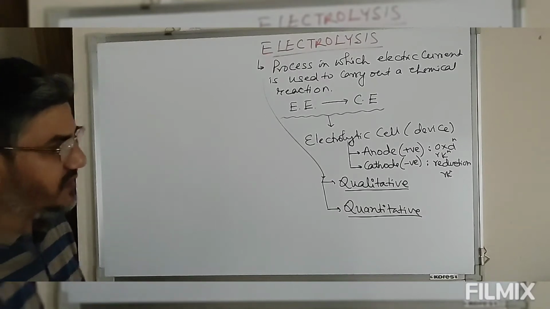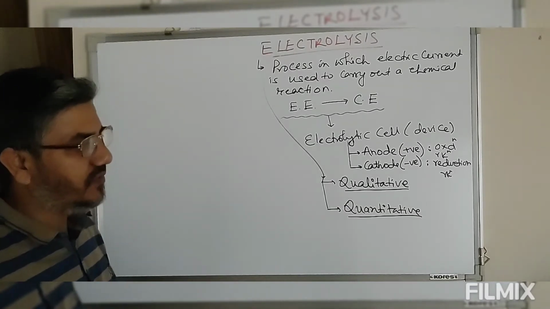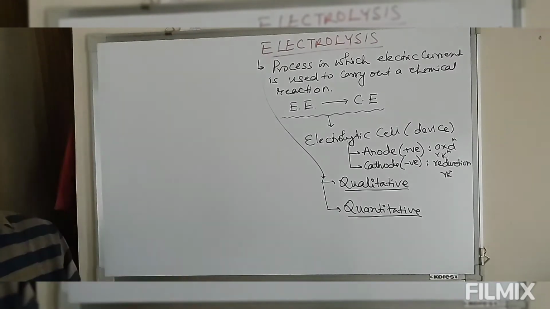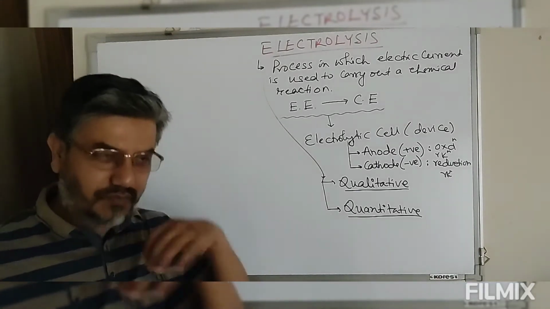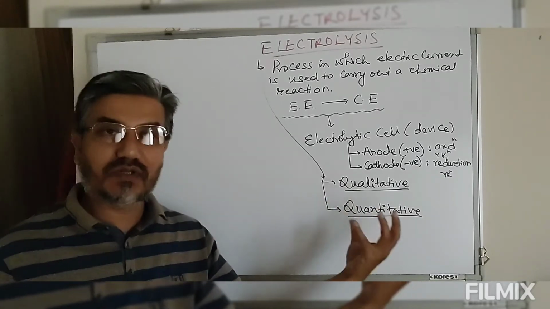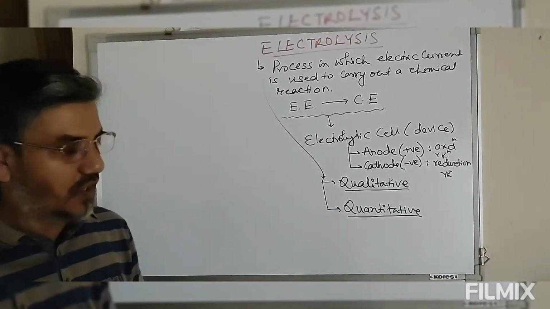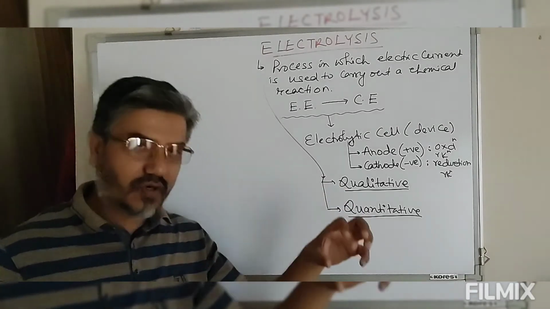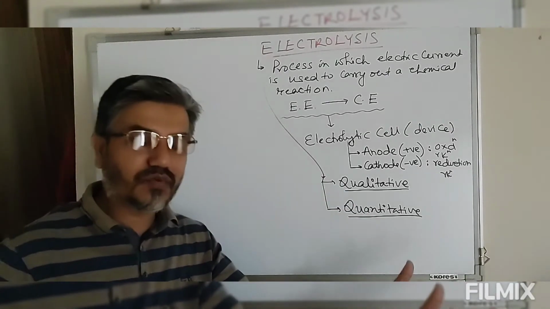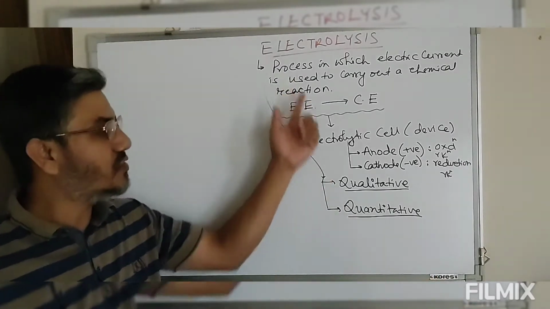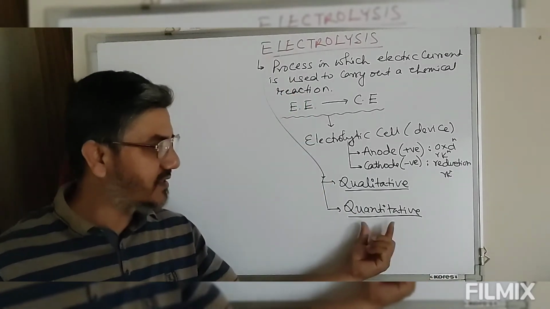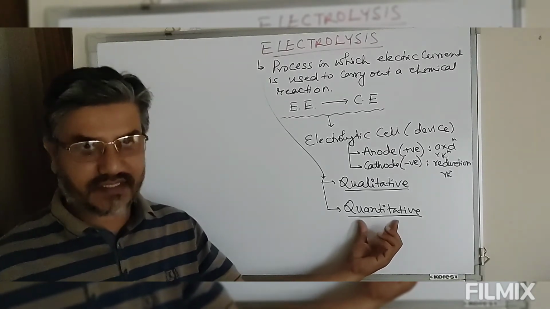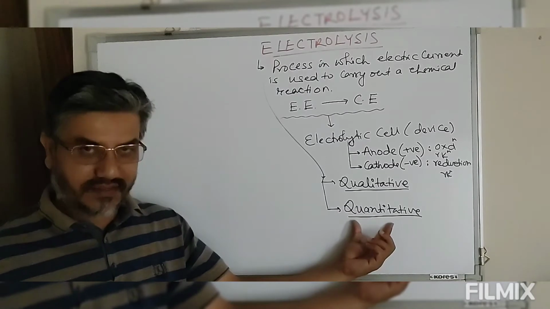So first let me look at this. In case of qualitative, we are simply determining what the products of electrolysis are. Simply we are defining what may be the possible products of electrolysis. Whereas in case of quantitative, we will define the product and how much of the product is formed during the course of electrolysis. That means we are defining the exact quantity of the products obtained after electrolysis. That is known as quantitative.